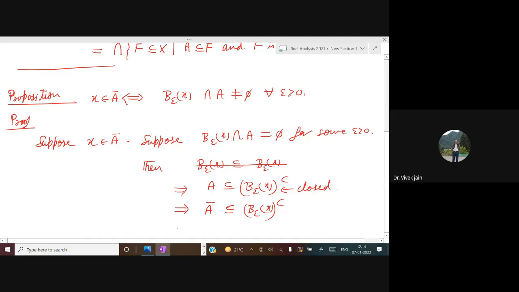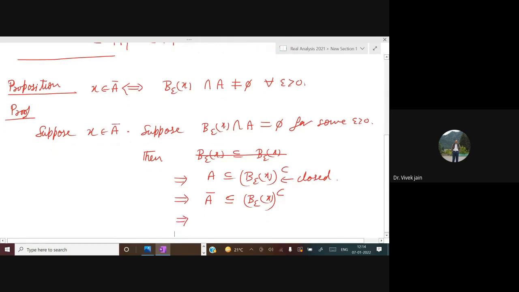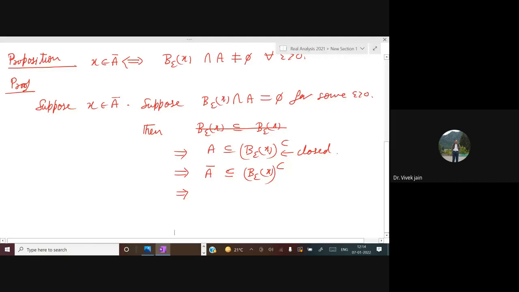Am I correct? Yes, sir. So what does it mean? It means that X is in A closure, and A closure is contained in B epsilon X complement.